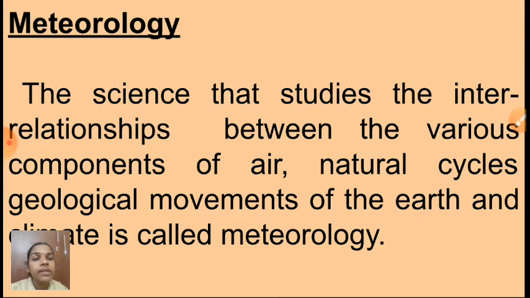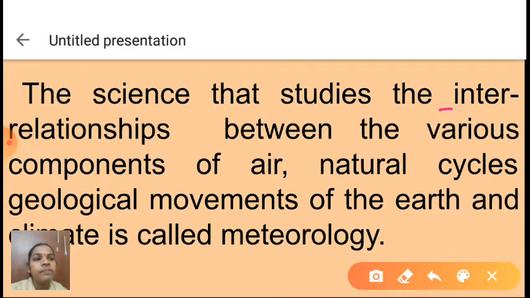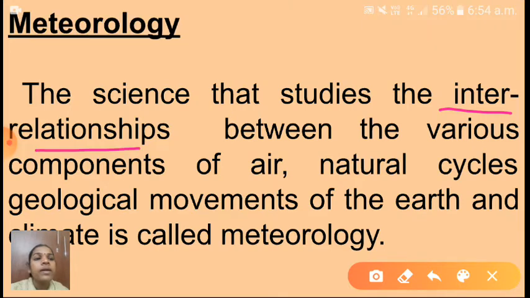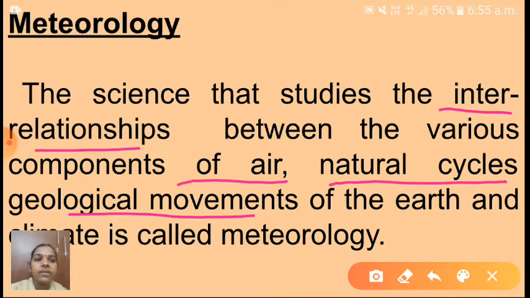See here, once again I will read the definition of meteorology. Meteorology is the branch of science that deals with the interrelationship between the various components of air, natural cycles, geological movements of the earth, and climate. It is called what? Meteorology. Okay, meteorology means what?